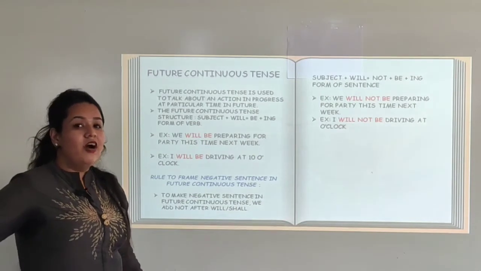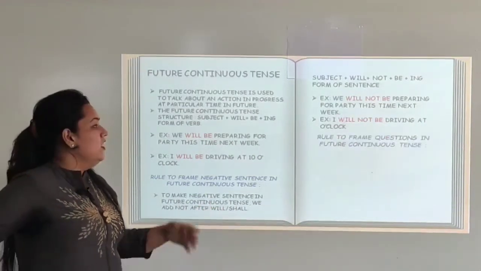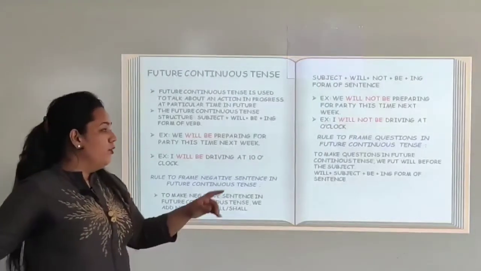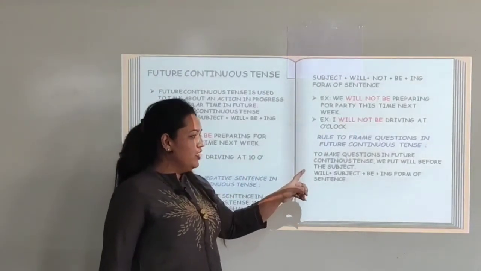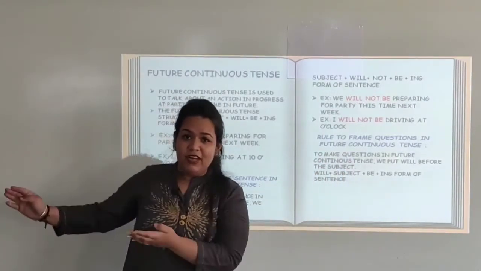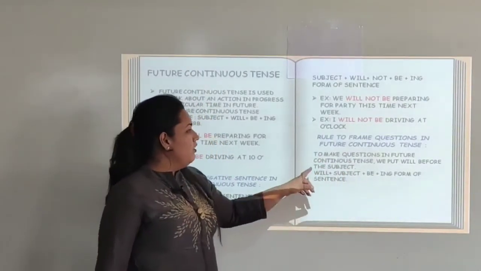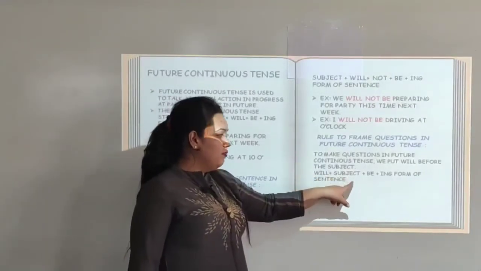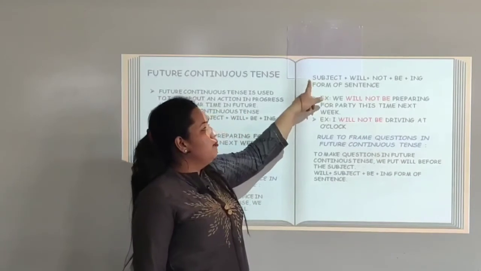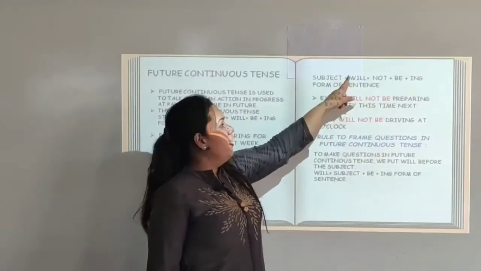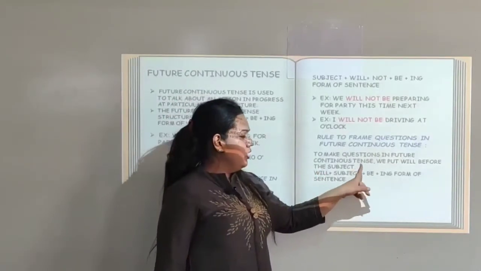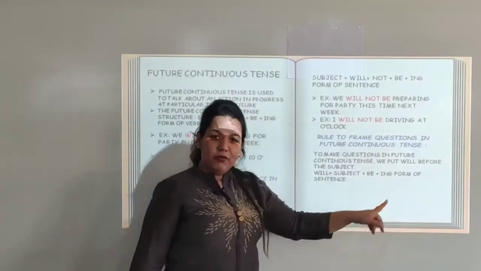Let us see now how to frame questions in the future continuous tense. So the rule says, to make a question in future continuous tense, we put will before the subject. We have to shift the will before the subject. So it will become will plus subject plus be plus ing form of the verb. Here the subject plus will was there. Now we have shifted will over here to frame the question. Will plus subject plus be plus ing form of verb.